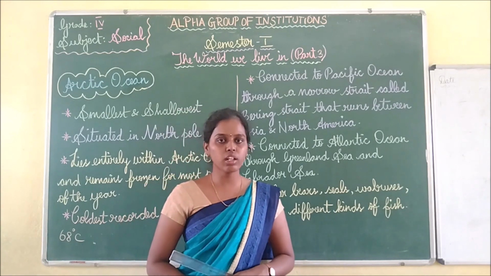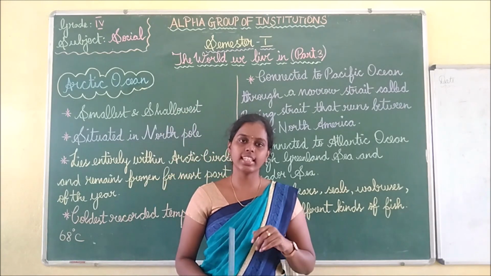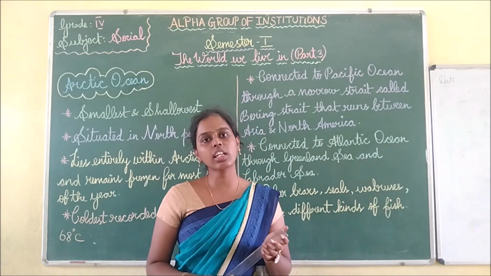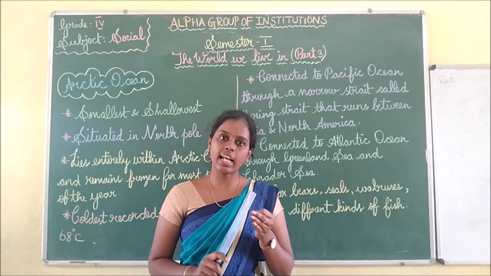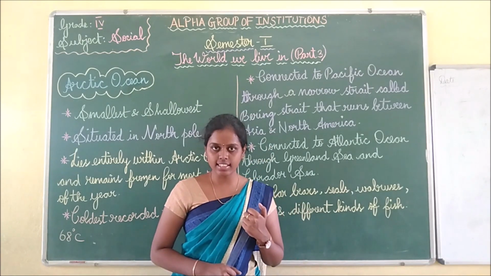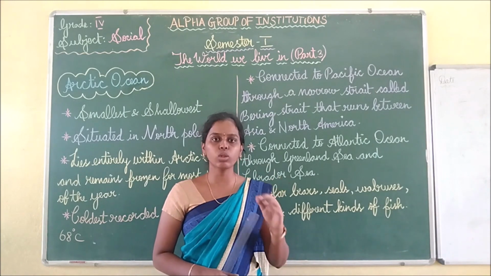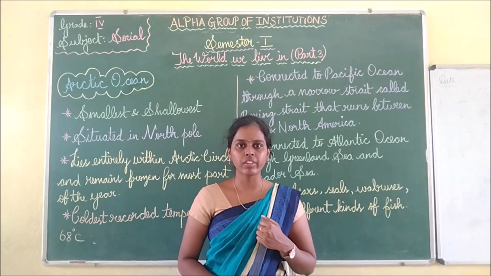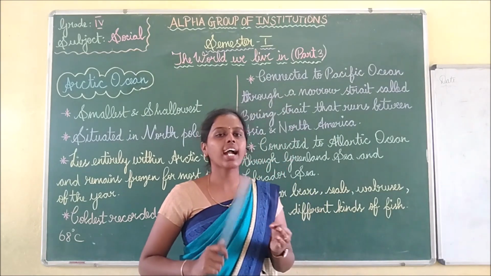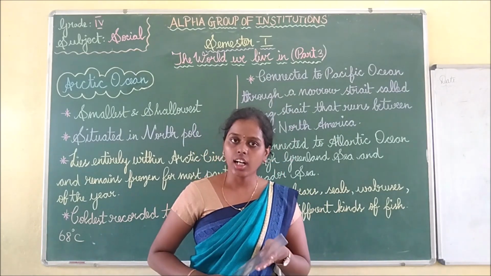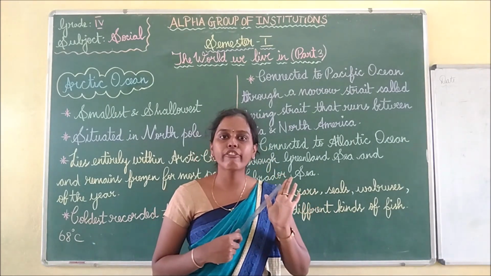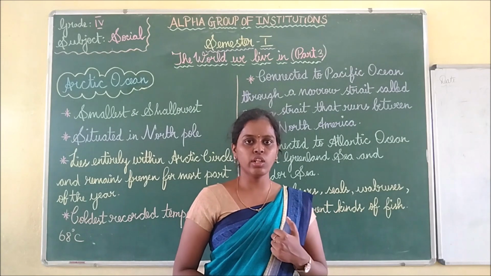In today's class we have seen 5 oceans. In the last class we saw 7 continents. Before that we saw globe, map, latitudes and longitudes. In today's class we have completed this lesson by completing the 5 oceans. What are those oceans? Yes, Pacific Ocean, Indian Ocean, Atlantic Ocean, Arctic Ocean and Antarctic Ocean. These are all the 5 oceans we have seen.